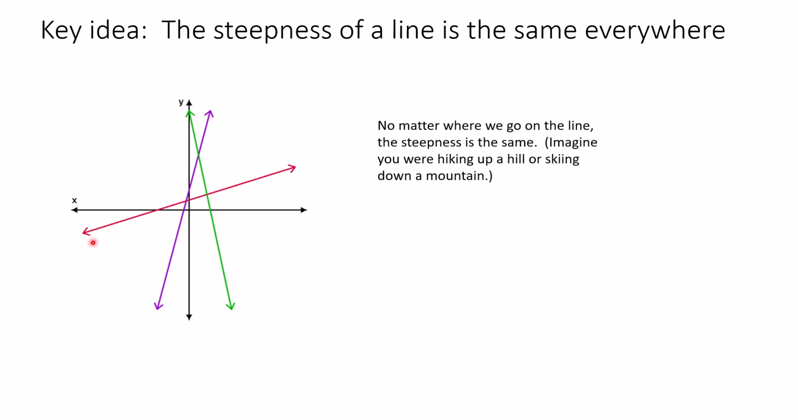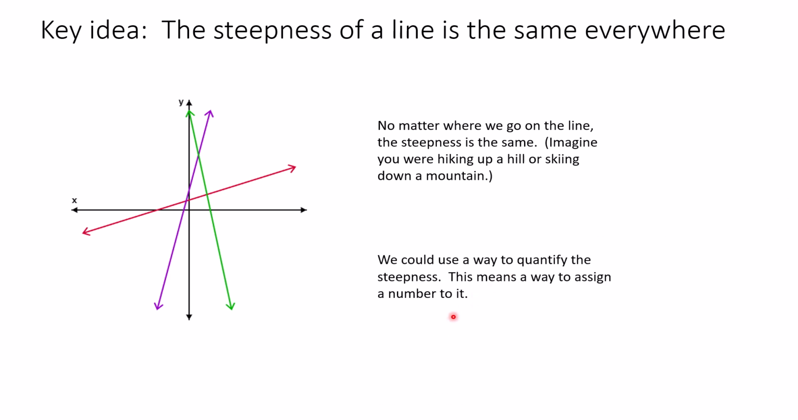So I mentioned hiking up a hill. If you were hiking up this red line, it would be the same steepness everywhere. Now, if you were looking at this purple line, you would say, well, that's much, much steeper. So that's an intense hike. Maybe skiing down a mountain would be this green one, and you start at the top and you go to the bottom, but it never levels off. Imagine going down that slope where it never levels off. So the steepness of a line is the same everywhere.